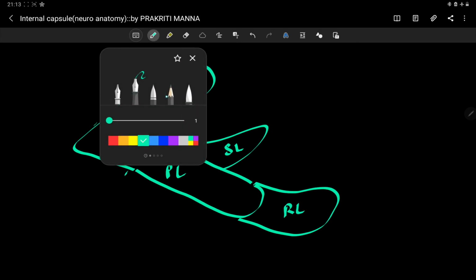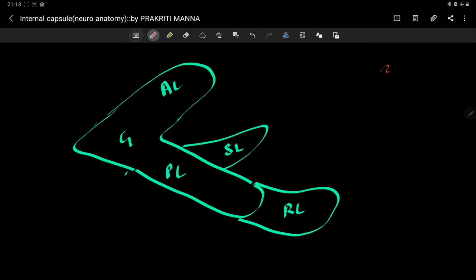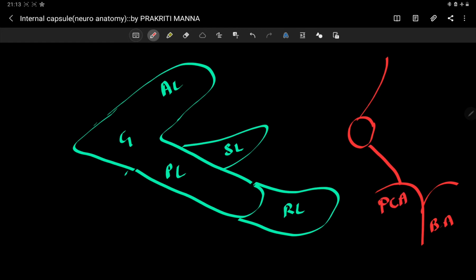Now I am drawing some portion of the circle of Willis here. You can see here the basilar artery, and this is the posterior cerebral artery, the same side.